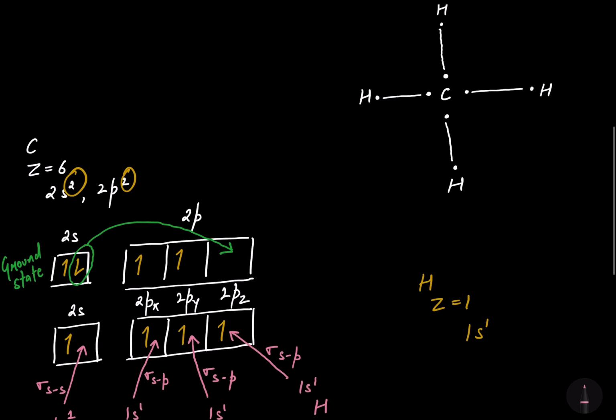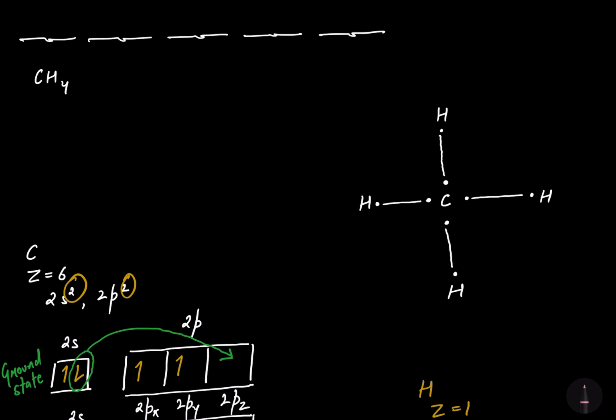So now let's come to the diagram. That means here we are having 4 sigma bonds. The first one is sigma s and the s. The second one is sigma s and the p. The third one is sigma s and the p. And the fourth one is sigma s and the p. Sigma ss means the s orbital of hydrogen is overlapping with 2s orbital of carbon, and sigma sp means the s orbital of hydrogen is overlapping with p orbital of the carbon. So in the structure of CH4 we got two types of bonds. The one is sigma ss and the other three are sigma sp.